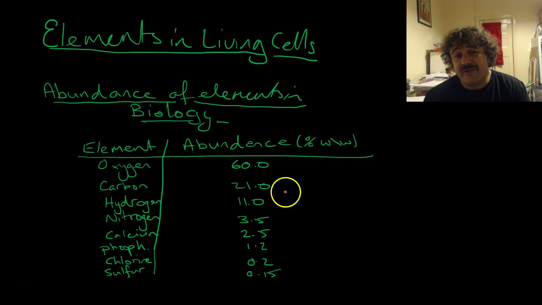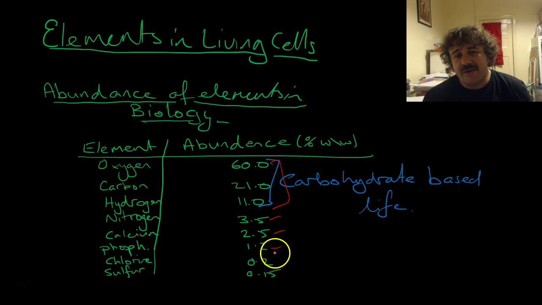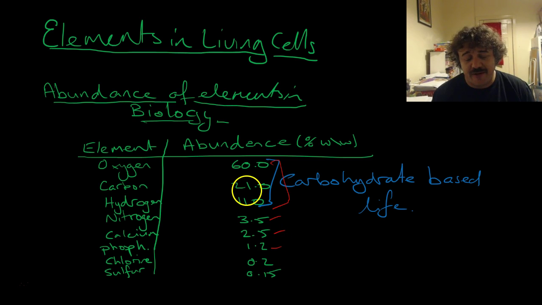Now, if we want to look at elements in the living cells, well, this makes sense. There's carbon, oxygen, hydrogen. You are known as a carbon-based life form. Essentially, you're made up of carbohydrates, which is these guys. And then you've got nitrogen, which we get from the lithosphere. Calcium, we get from the lithosphere. Phosphorus, and we keep going down. We get all these from the lithosphere, and that's pretty cool. Remember, as I said, we are a carbohydrate-based life.